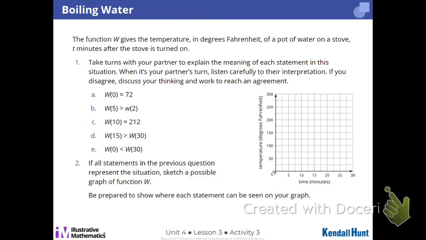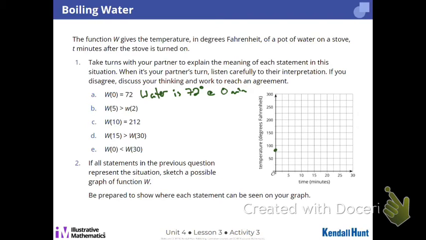I need your help making sense of these function notations. So, a W of 0, who can tell me what that means in context? Sean? The water. That's your seat. So water is 72 degrees at 0 minutes. That makes sense. That's like some room temperature situation. I'm going to put a dot right there.